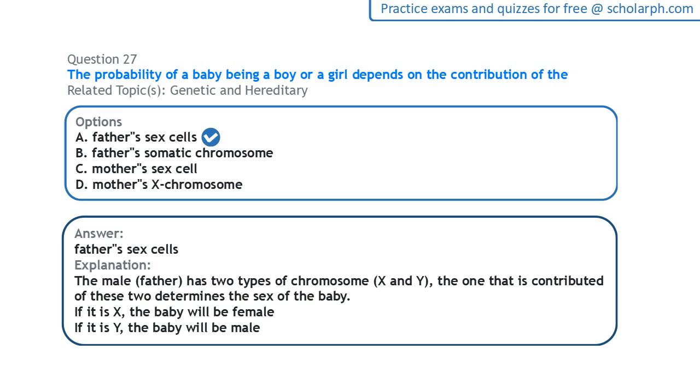If it is the X chromosome that is donated, and you can only have X coming from the mother, that means the baby is going to have XX, and that will be female. But if it is Y that is coming from the father, and you have X from the mother, you have XY, and that is male. So the sex of the offspring, whether male or female, is determined by the sex cells of the father. Don't be confused by the option of somatic chromosome. Somatic cells are growth cells. They are not reproductive cells.